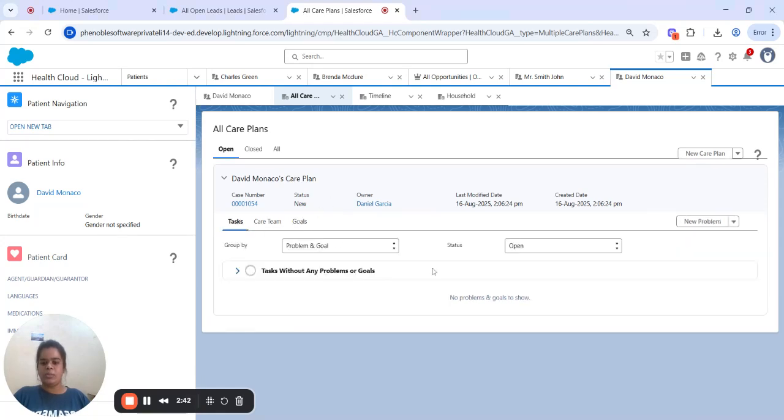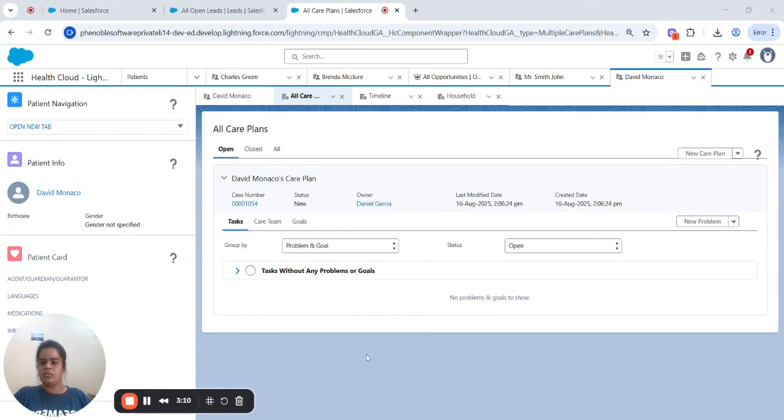Now we are talking about tasks. What are tasks? A task is a specific action or step to help achieve a goal. For example, buying low sodium food. Let me explain. If we want to achieve the goal, what we need to do is create the task for that. So that is the task.